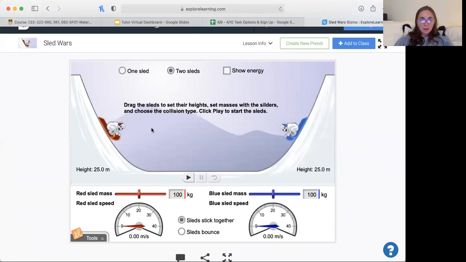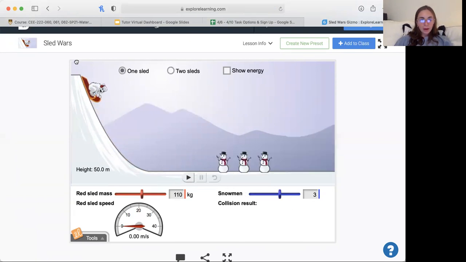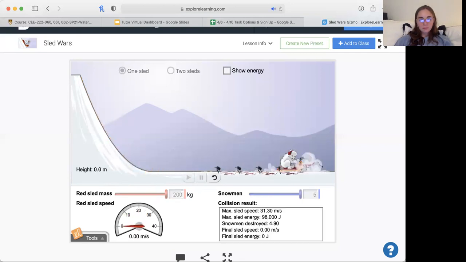So there's 2 sleds. That's a different one. Okay, so the height is at 50 meters. It's as high as it will go, and the sled mass is 200 kilograms. Let's add all 5 snowmen and see what happens. Okay, again,